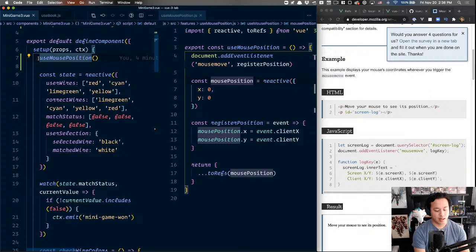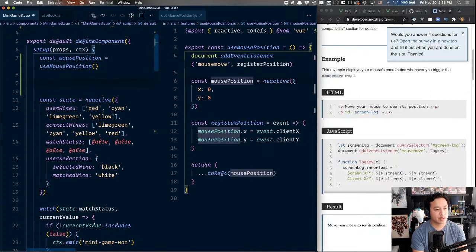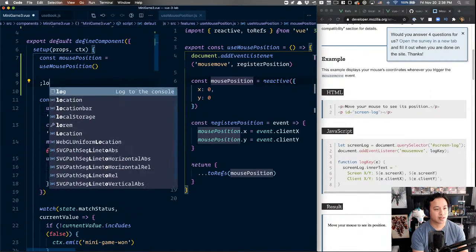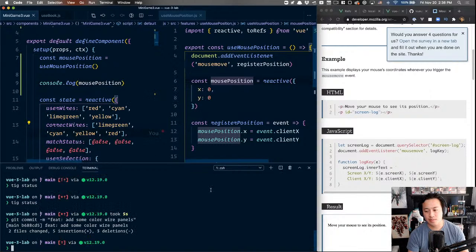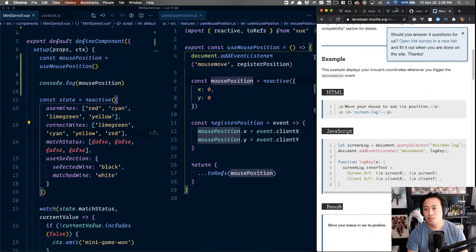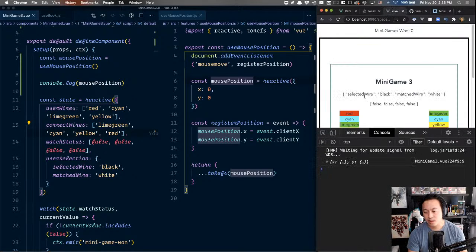Okay, so now const mouse position is going to be this object that we're going to get. And so to show you that it's working, I'm just going to log mouse position first.